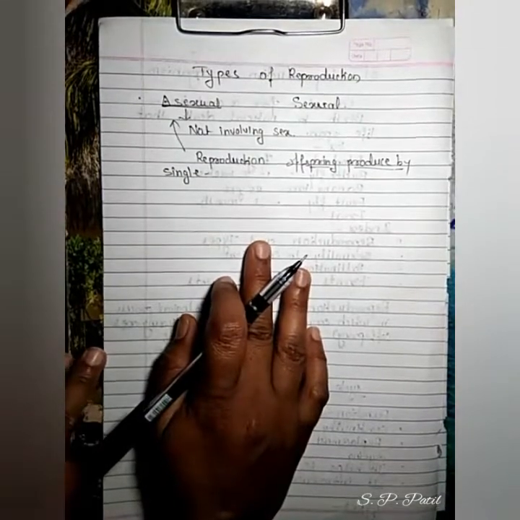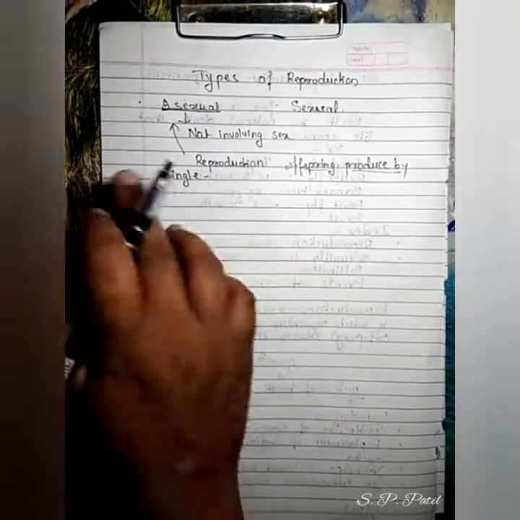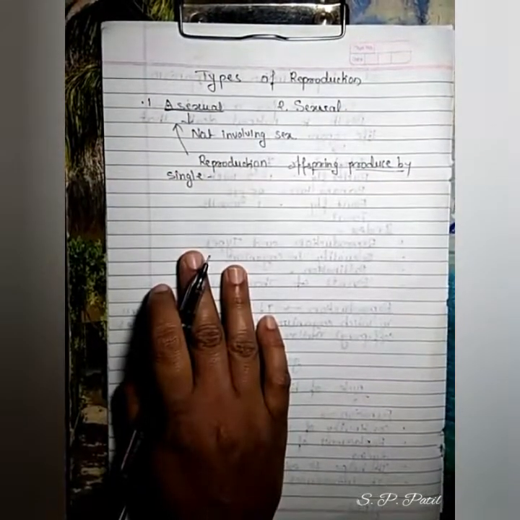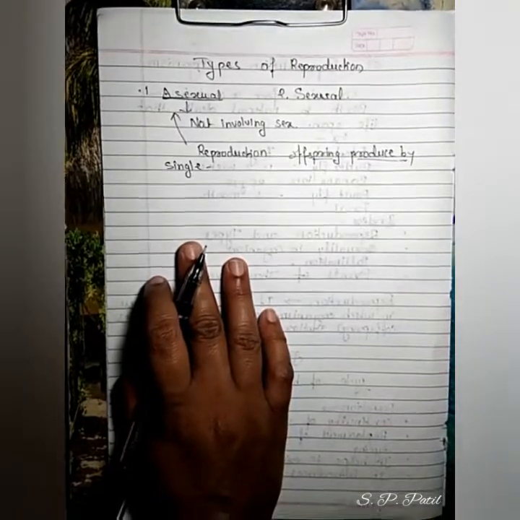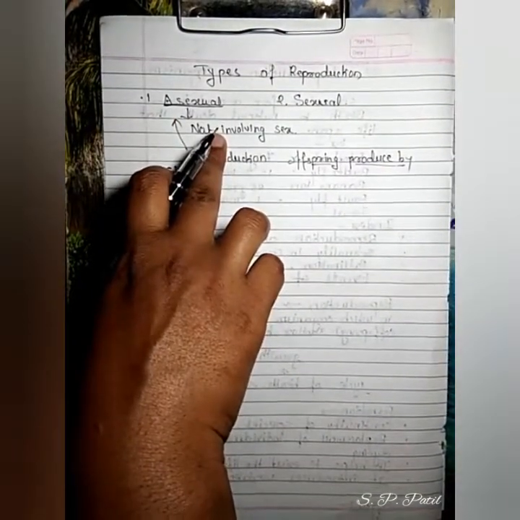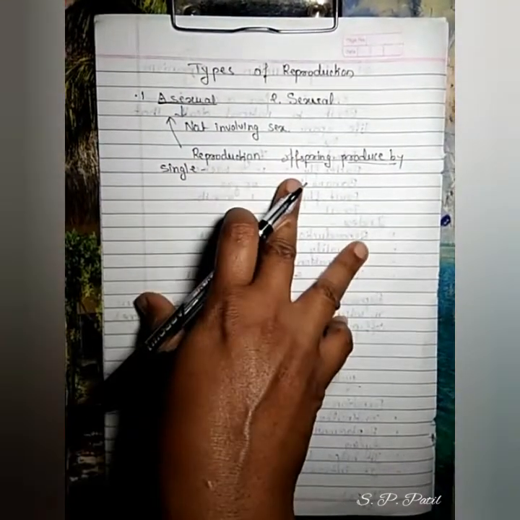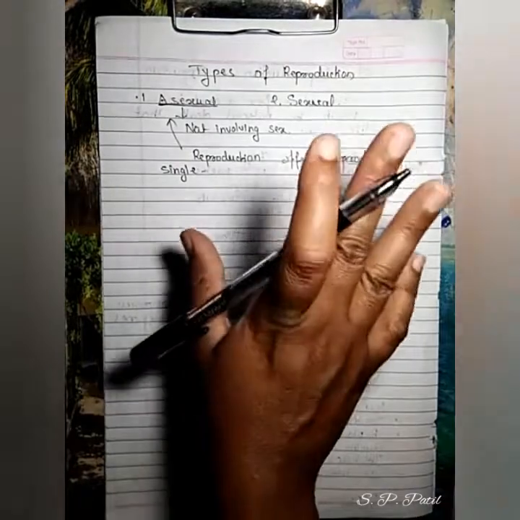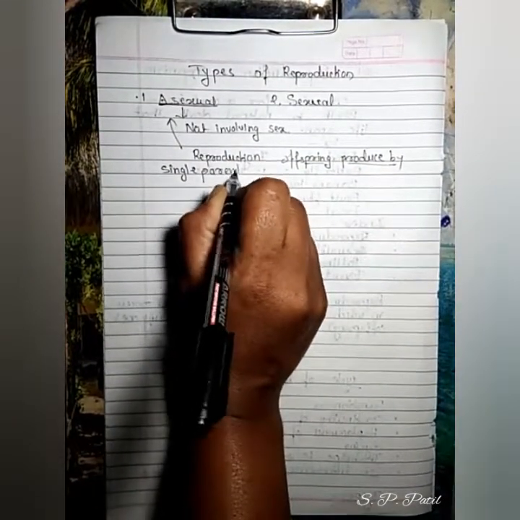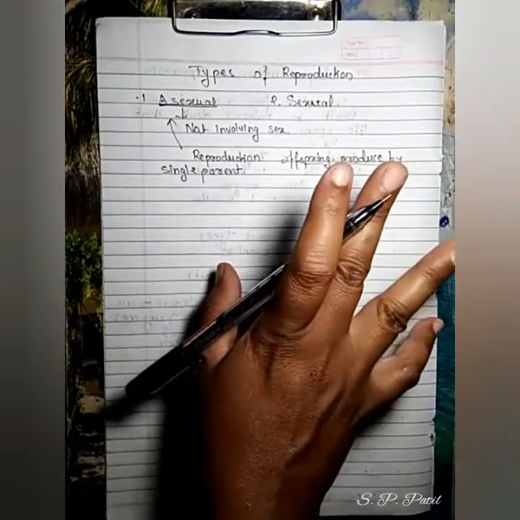I once again repeat, today we discuss types of reproduction. Here two types are present. One is asexual, the second one is sexual type of reproduction. First we discuss the asexual type of reproduction, another name being not involving any type of sex. It is the kind of reproduction where offspring is produced by a single parent, or without involvement of gamete formation.